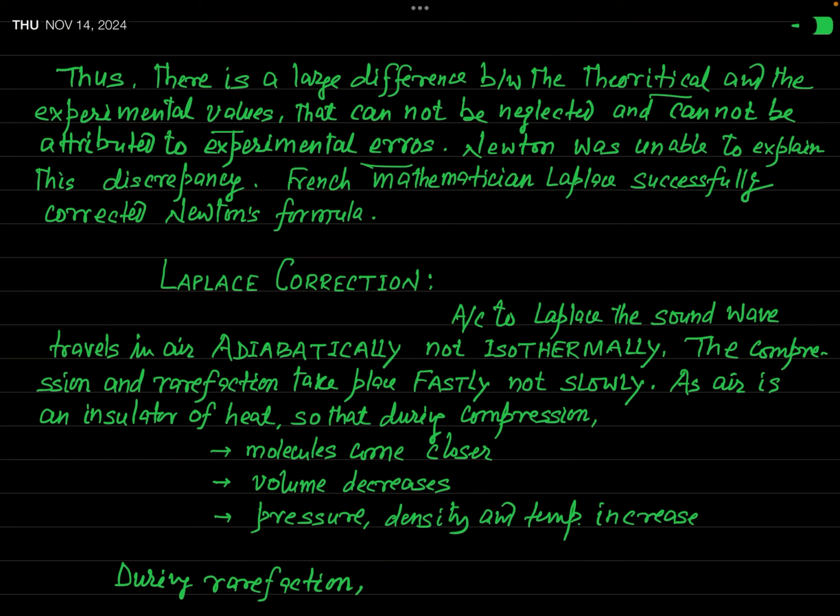Okay. In fact, why is this theoretical value faulty, what is the fault behind it? Newton was unable to explain this discrepancy. Okay. But after an effort of 20 years, a well-known French mathematician named Laplace successfully corrected this Newton formula. Actually, what was the fault and how Laplace corrected this, we will now see. That is called the Laplace correction.